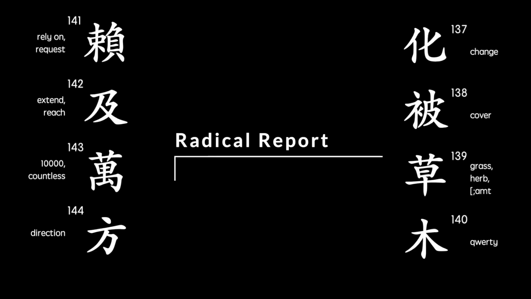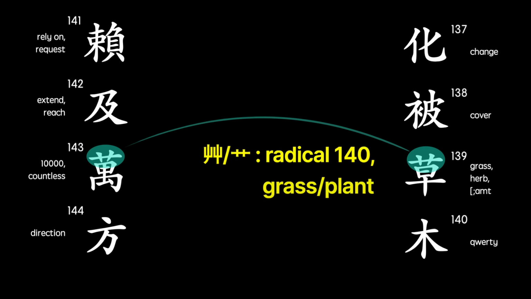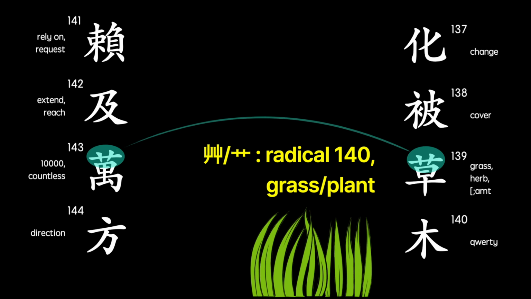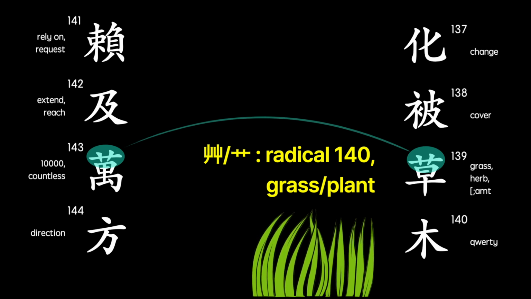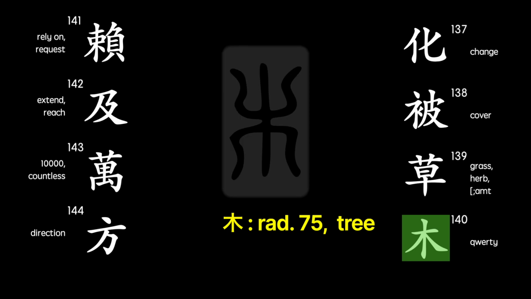Let's look at a few radicals or components. First, in characters 139 and 143, you can see the plant radical. The 139th character means grass, herb, or plant, so the radical is directly related. Next, we see the radical for tree, which in this case is a standalone character.